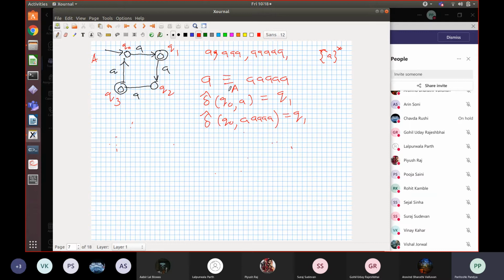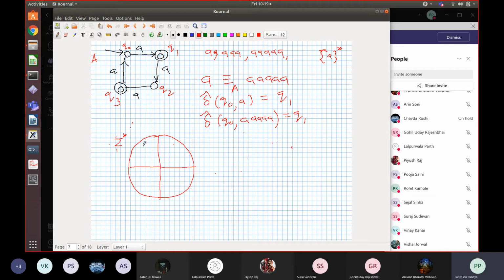Because every word is equivalent to itself. If A is equivalent to B and B is equivalent to C, then A is equivalent to C, because A and B take you to the same state and B and C also take you to the same state. So A and C take you to the same state, right? So this is an equivalence relation, and it partitions the words in sigma star into classes. Sigma star is the set of all words, with an arbitrary number of A's, and it partitions all the words into some equivalence classes.